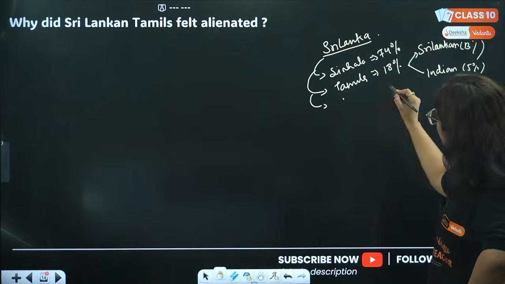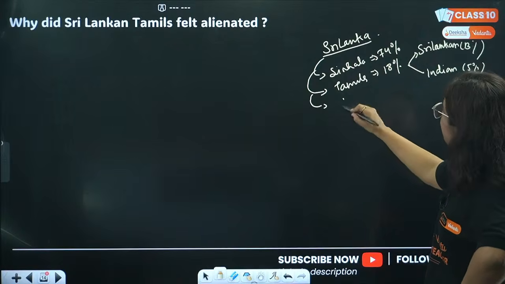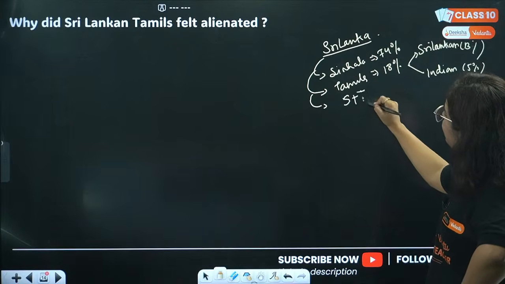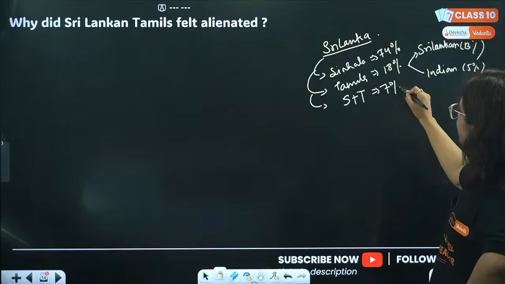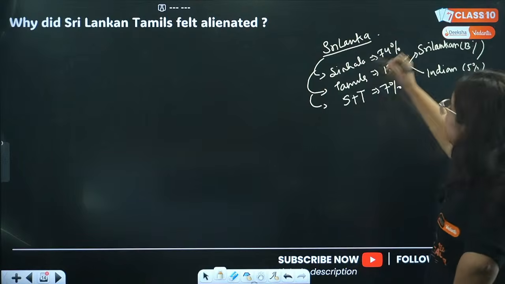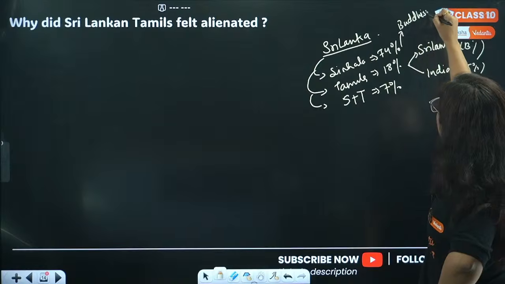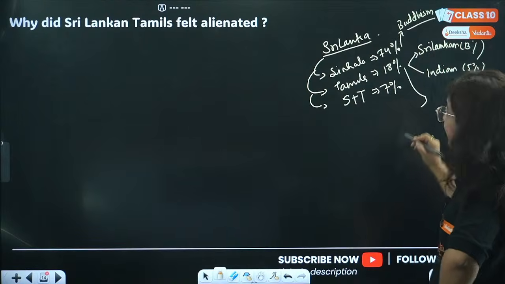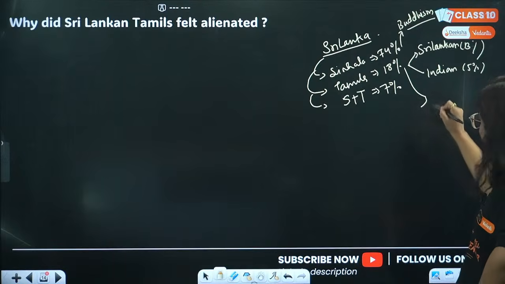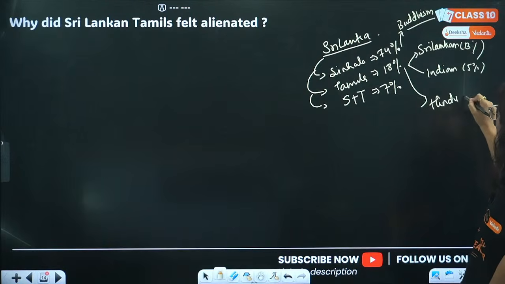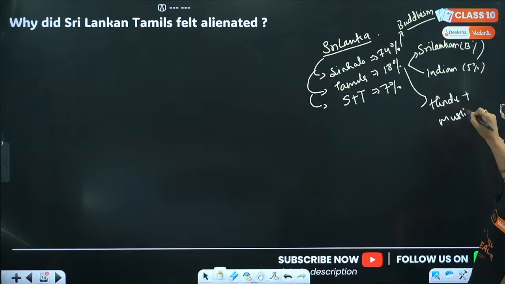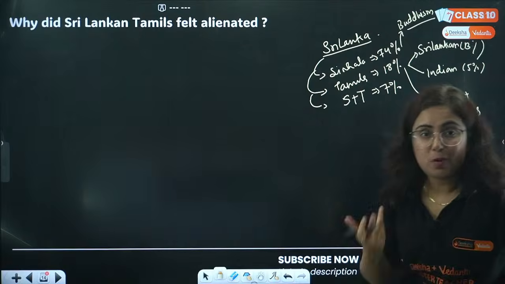And the rest were Christians. They speak both the languages, Sinhala plus Tamil. That was 7%. Acha, ठीक है? The Sinhala people follow Buddhism. And the Tamil people either were Hindu or they were Muslims. So now what problem came?